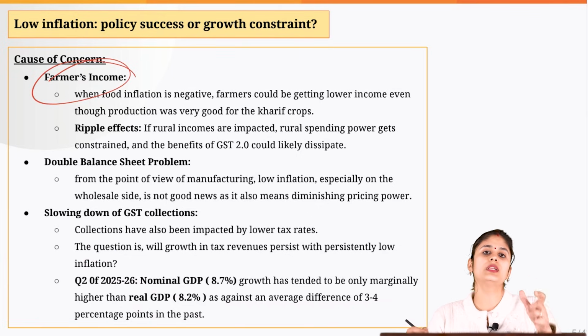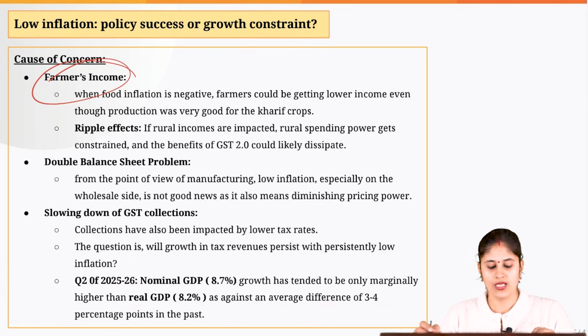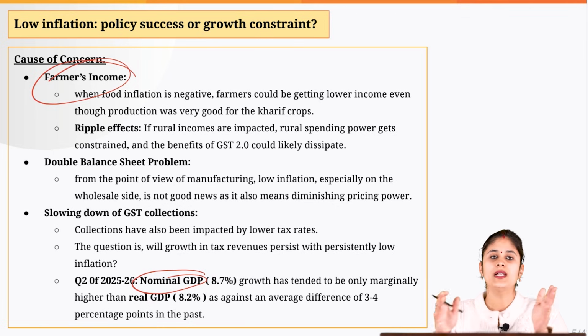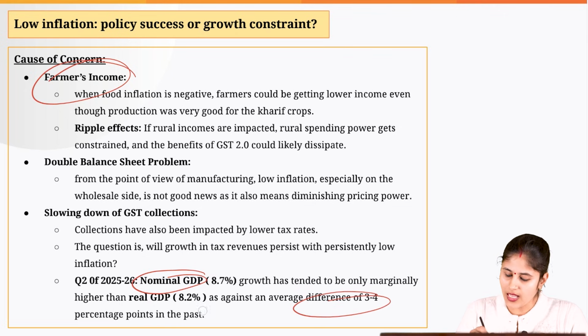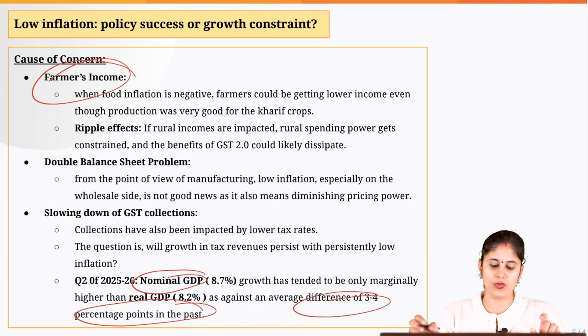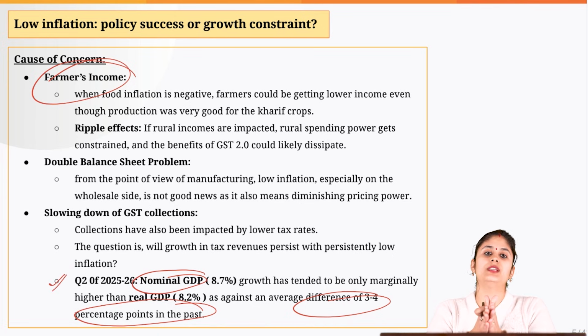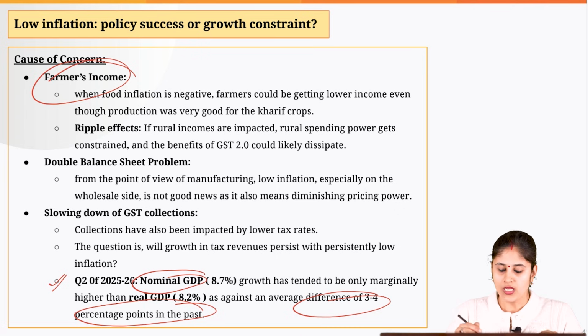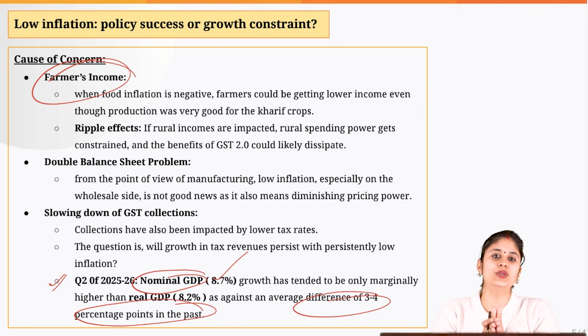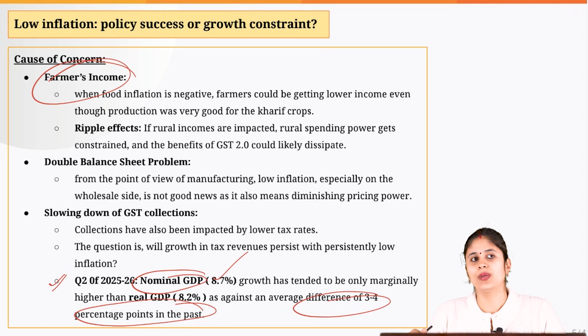And you also need to understand that GST collection is dependent upon our nominal GDP. Earlier, when it came to nominal and real GDP, there was on average a difference of 3 to 4 points. But in the second quarter of financial year 25-26, the gap between the nominal and real GDP has reduced manifold. So nominal GDP is 8.7% and real GDP is 8.2%. So the average difference that we used to have of 3 to 4%, that has reduced. Why is this a problem? Because if the nominal GDP is less, that means the GST collection would also be less.